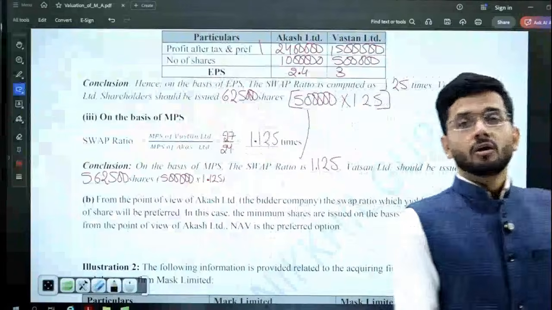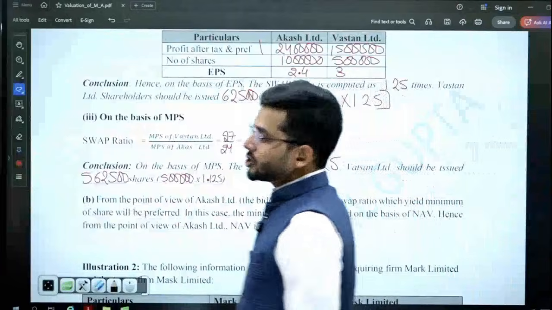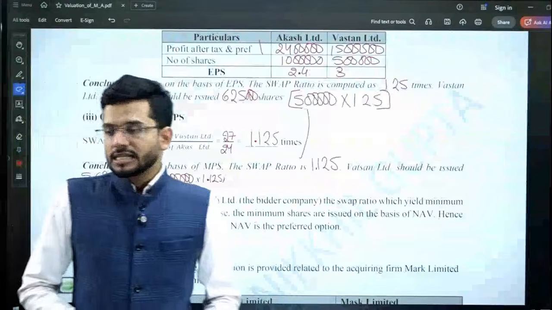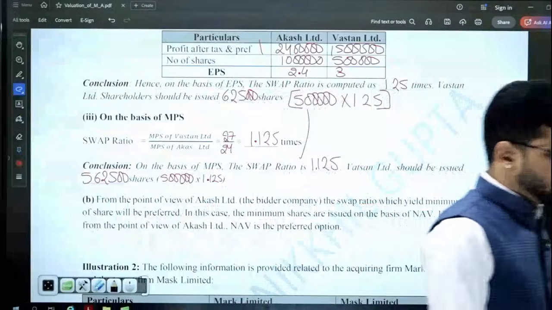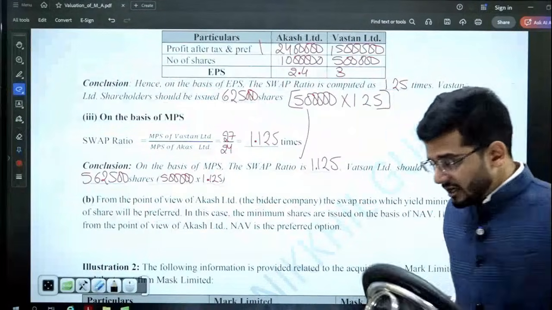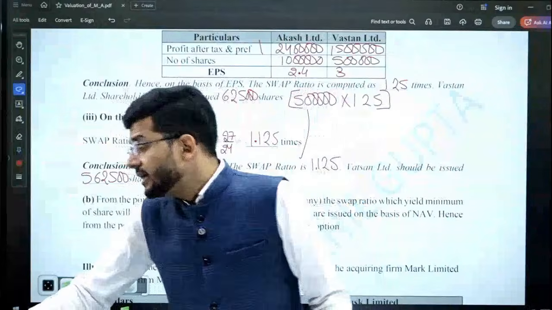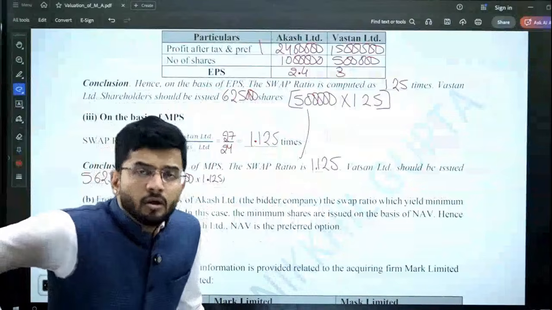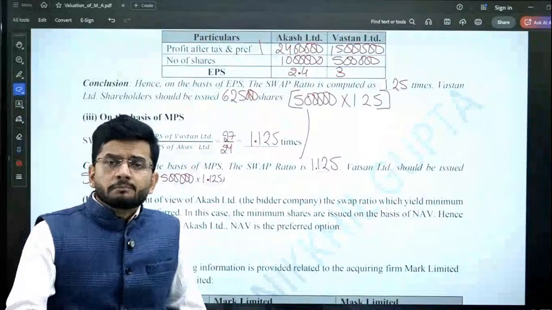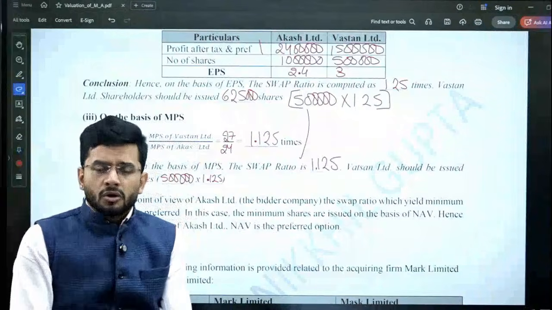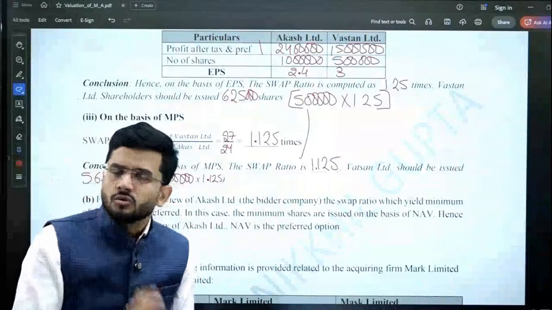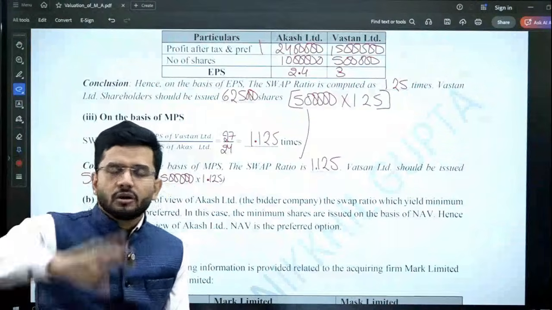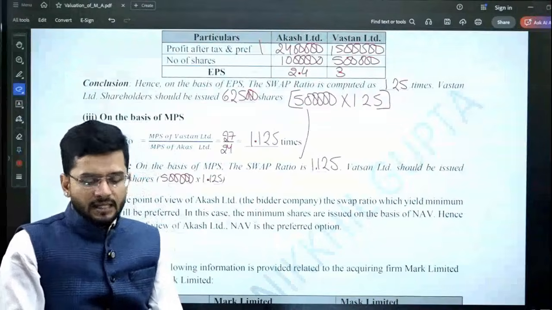So using 3 alternatives, we have suggested what should be the swap ratio. Now it all depends on their negotiation, guys. Our role as a valuer is over in this particular deal. Now it will be between the owners or the promoters of the two companies to decide what ratio and what percentage they want. We have determined the swap ratio on the 3 bases. That is what was being asked from us.